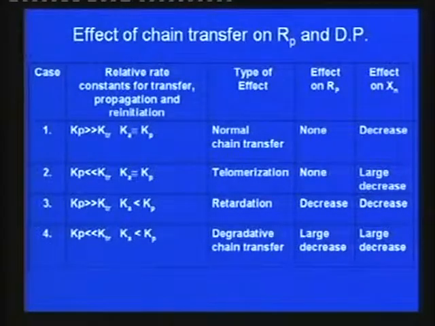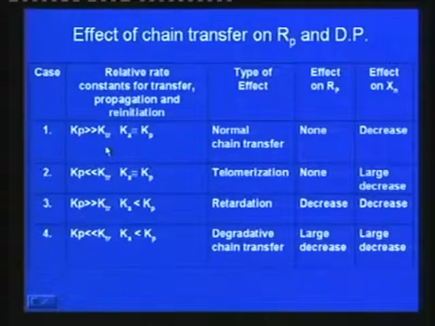Look at the effect of chain transfer on rate of polymerization and degree of polymerization. There are various cases based on these rate constant values. You know, Kp is the rate constant of propagation, Ktr is the rate constant of the transfer reaction, not termination.